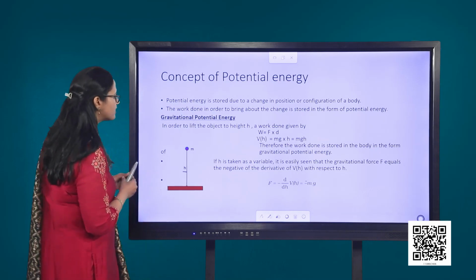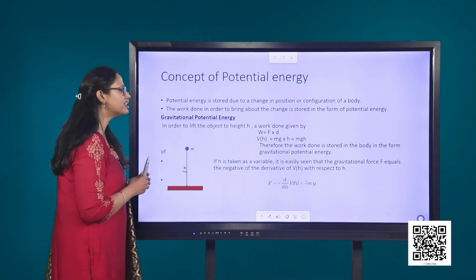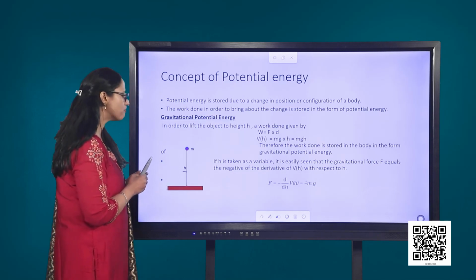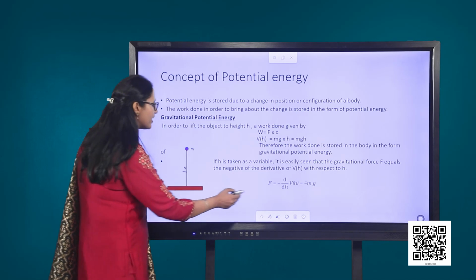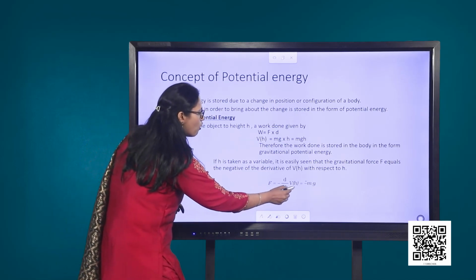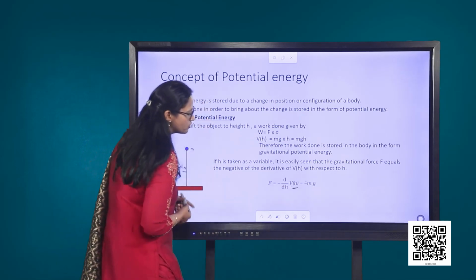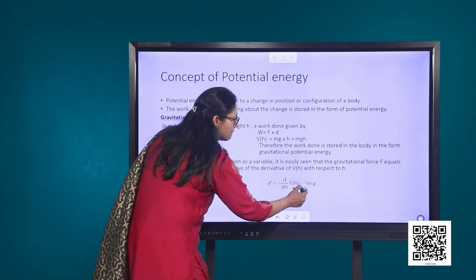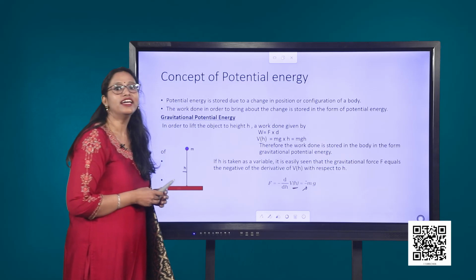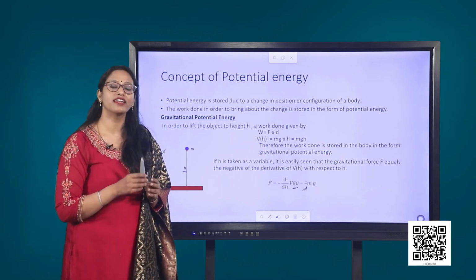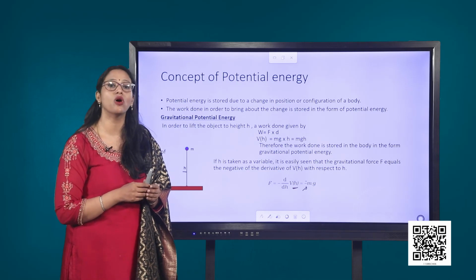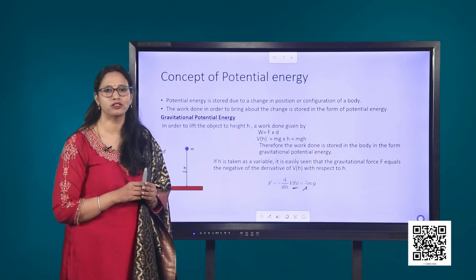If h is taken as a variable, it can easily be proved that the gravitational force F equals the negative of the derivative of V with respect to h, which is the potential energy. This turns out to be minus mg. Minus sign here indicates the fact that the gravitational force is acting in a direction opposite to the displacement.